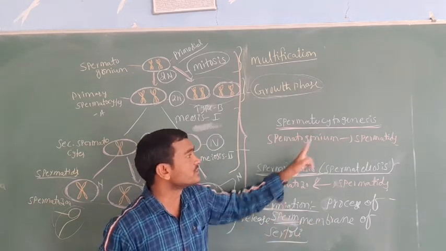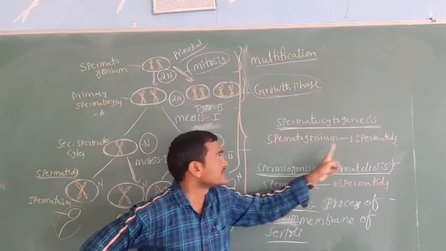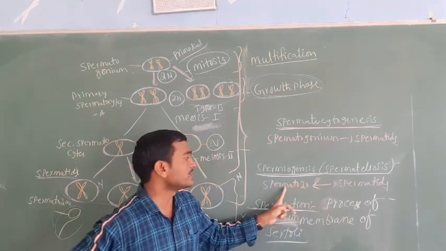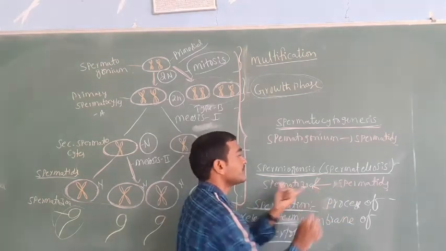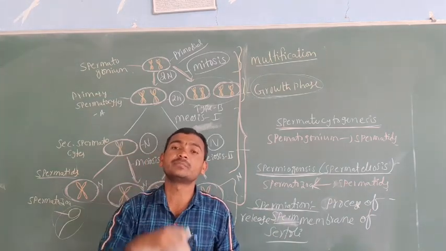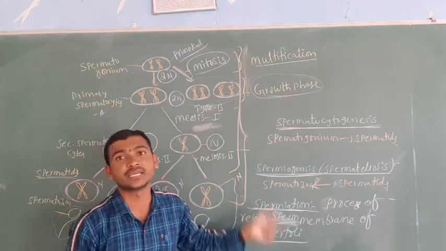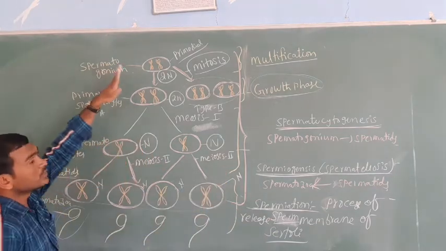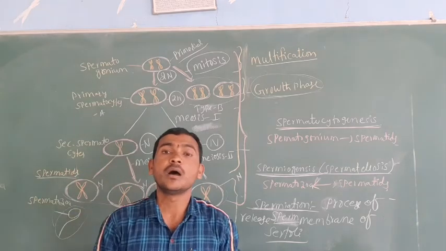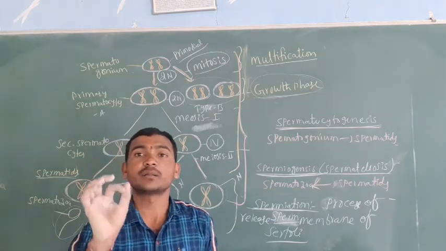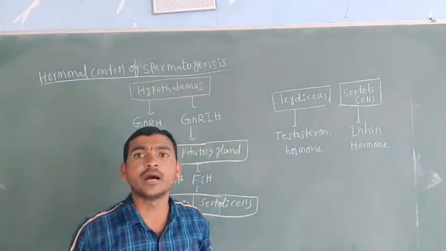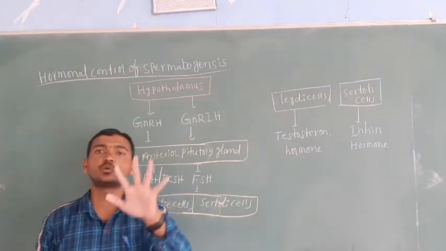Spermatocytogenesis means the formation of the spermatids from the spermatogonia. Spermiogenesis means the formation of the spermatozoa from the spermatids. What is spermiation? The releasing of the sperm from the membrane of the Sertoli cell is called spermiation. This is all about spermatogenesis. Now we are going to discuss the hormonal control of spermatogenesis.